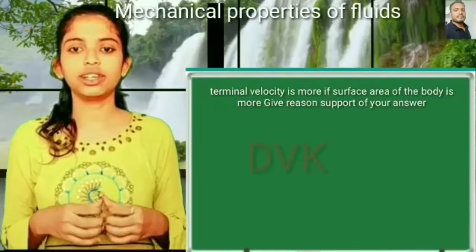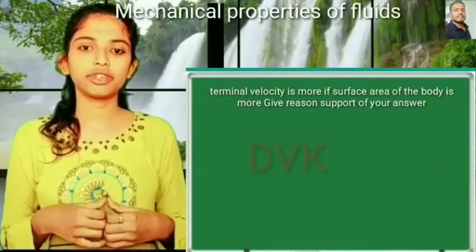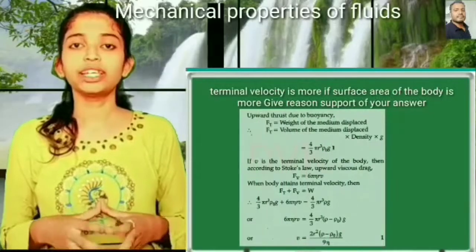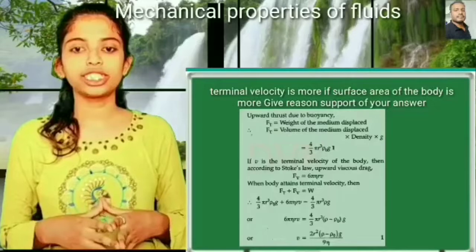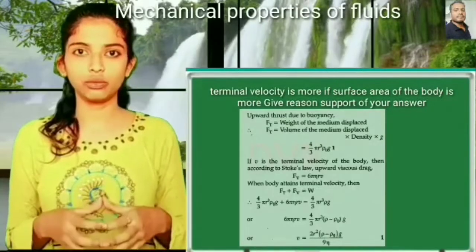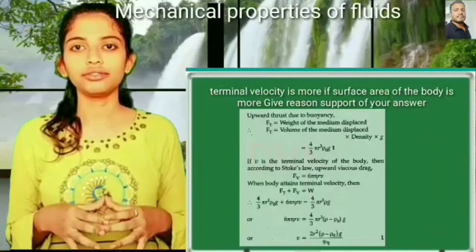And the thirteenth question, last question is, terminal velocity is more if surface area of the body is more. Give reasons in support of your answer. Here the terminal velocity formula is Vt is equal to 2a square (rho minus sigma) g by 9 eta.